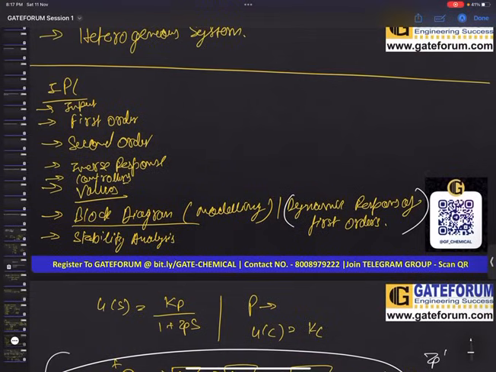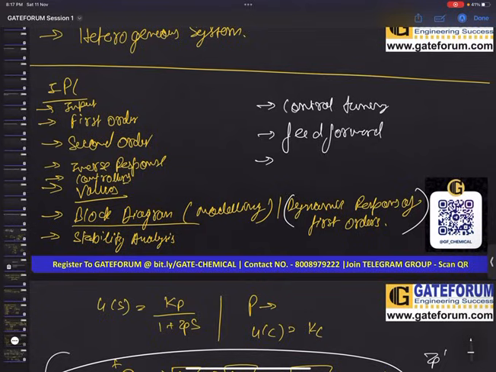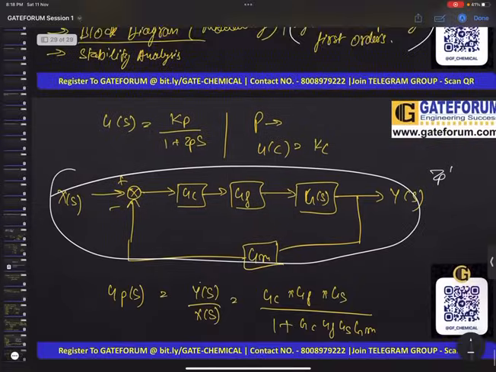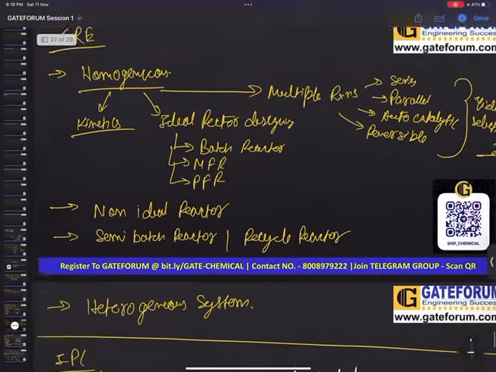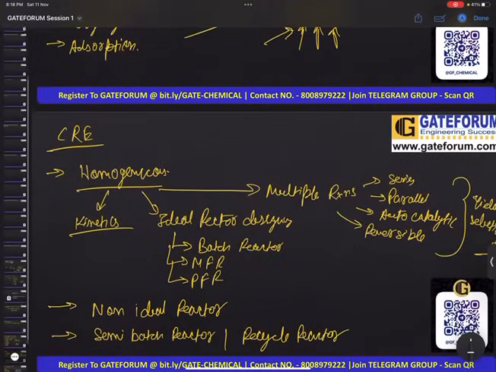Yeah, then we will be doing our stability analysis. Then we can move to our last topic, that is controller tuning. And then there are feed forward and cascade control. So these are the main topics that we are willing to cover in our IPC subject. Once our IPC subject is over, then we can move into our new subject, that is heat transfer.